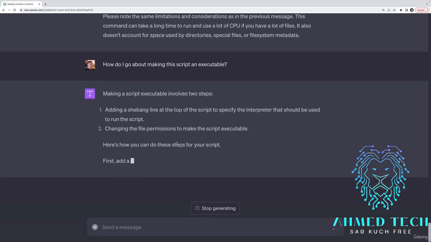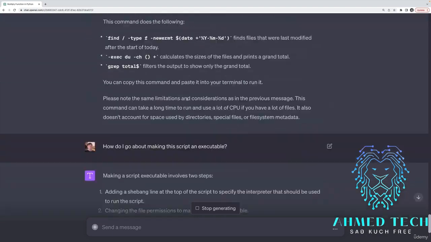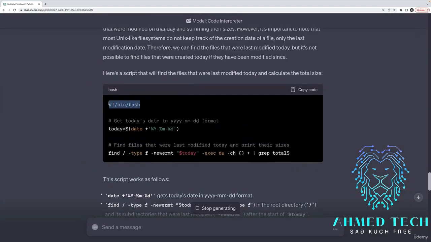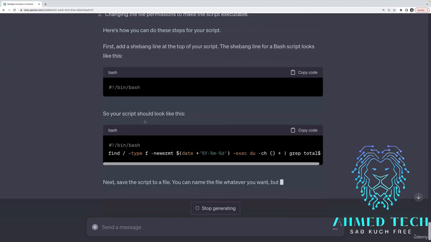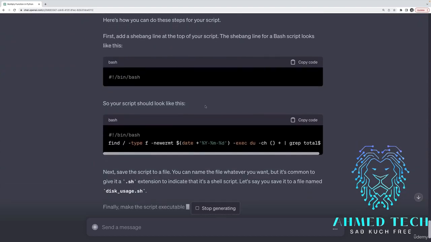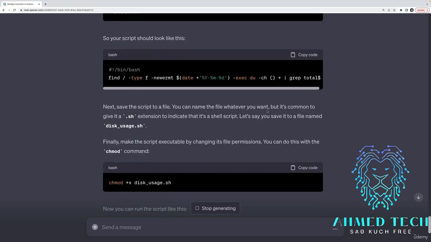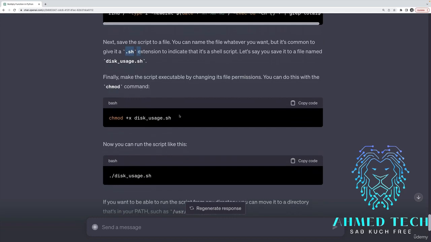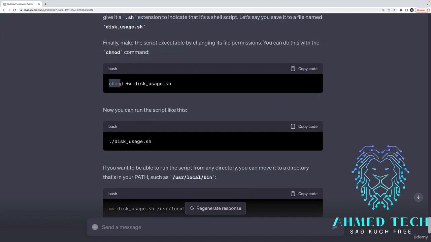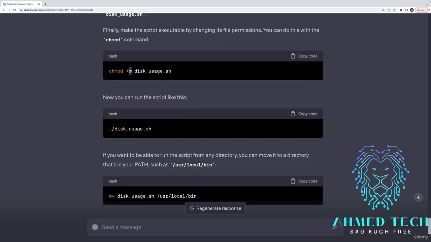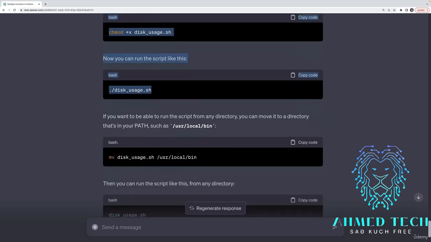So I have to add the shebang at the top of the script, which is actually already in here. Okay, and that just declares that this is a bash script file. And then I need to save it to a file. Okay, name it whatever I want. Give it a .sh extension, not required. And then finally, I need to use the chmod command, which I can use to change file permissions. Use the +x to add executable permissions, and then I can run my script this way.